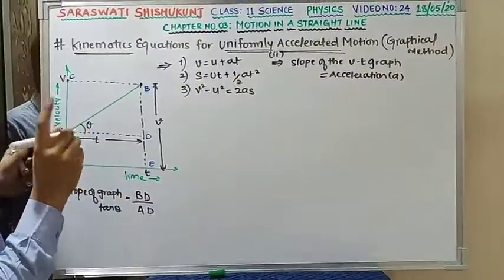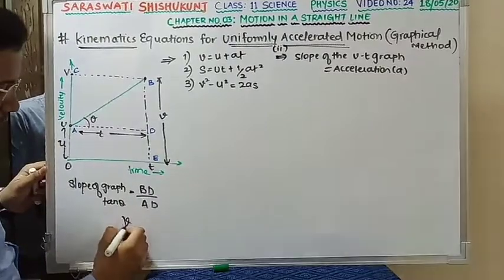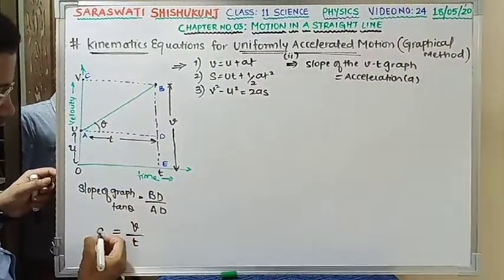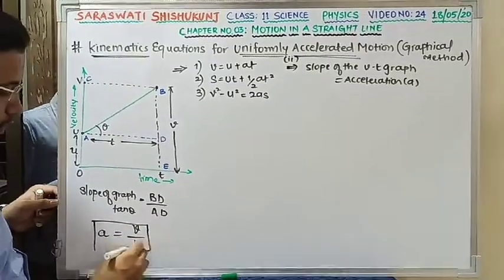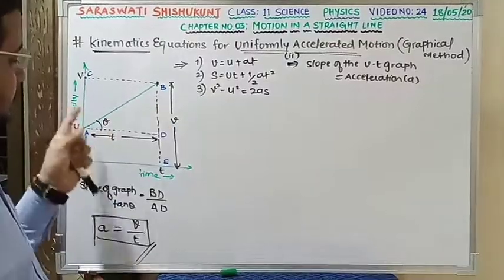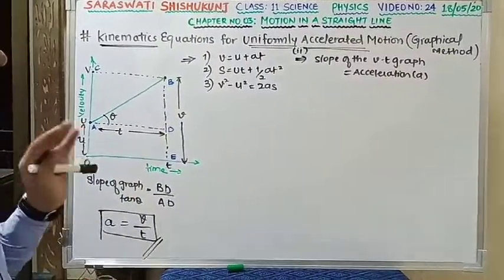I can tell you why it is acceleration, because see the ratio of V by T: if you have a graph of velocity versus time, you take the ratio, and what are you going to get? Acceleration. So always acceleration is nothing but velocity upon time. So for a graph of velocity versus time, velocity divided by time, you get acceleration as the slope.